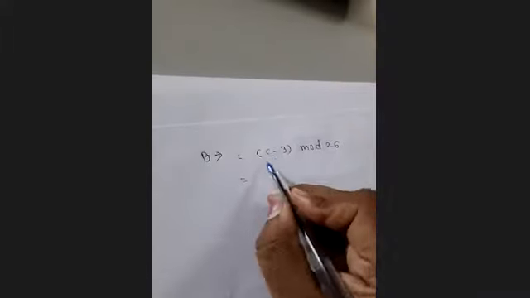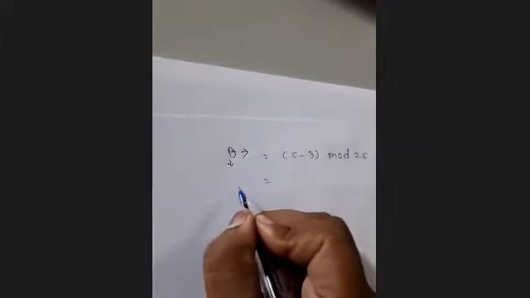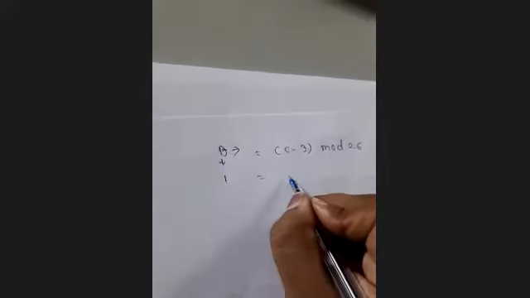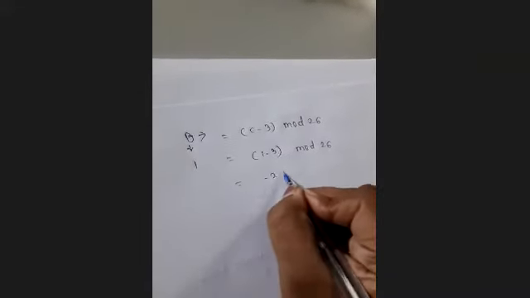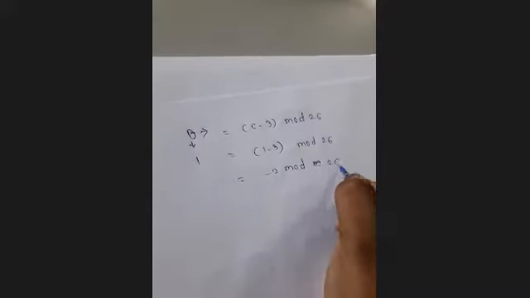So C, that is ciphertext B. B is representing the value 1, right? 1 minus 3 mod 26. So here minus 2 mod 26. What will come here? What will be the answer?